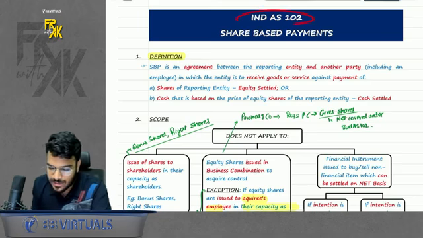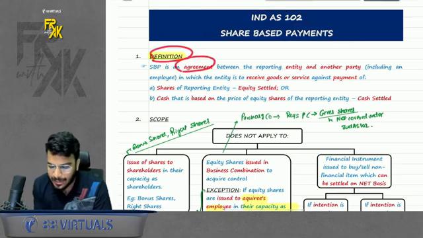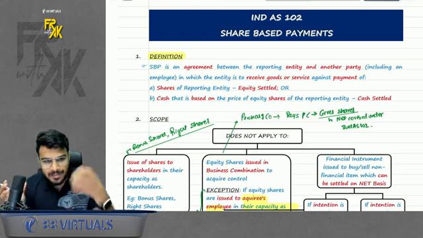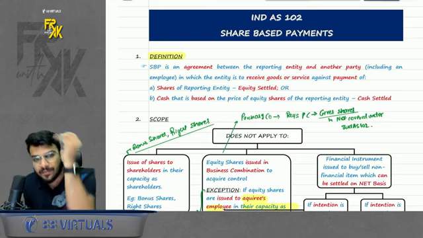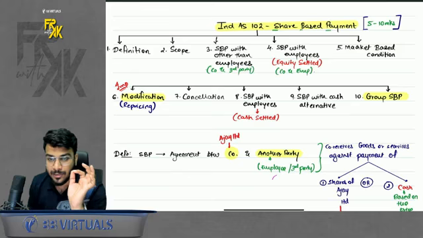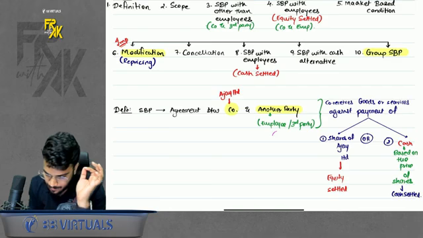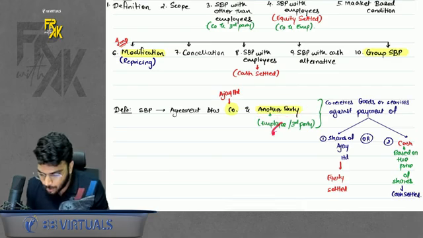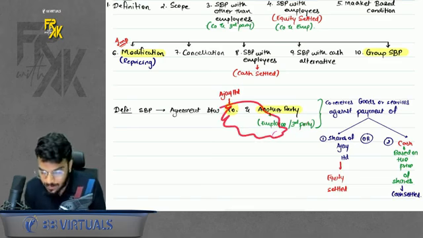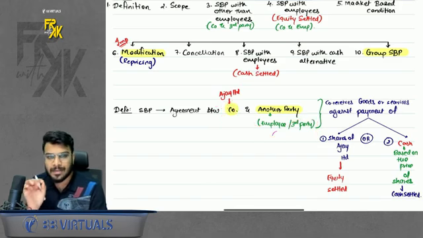First of all, Ind AS 102's name is share-based payment. Now, what is the meaning of share-based payment? It is nothing but an agreement between a company and another party, where the company receives goods and service and in exchange it gives shares to the other party. That other party can be an employee or a third party. So share-based payment can be between company and employee, or between company and a third party.